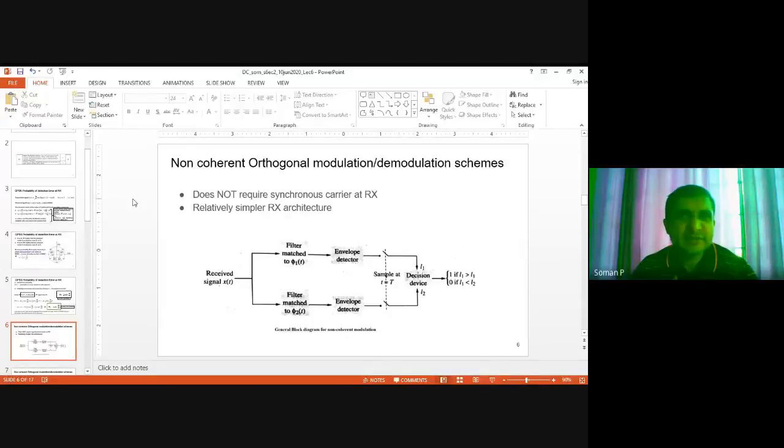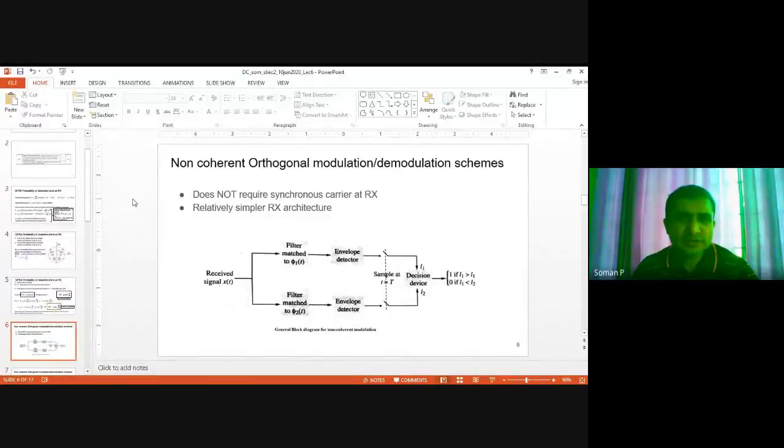In the case of BPSK and QPSK, which are coherent modulation demodulation schemes, we needed a local carrier generated at the receiver, which is exactly the same in frequency and phase as the carrier used in the transmitter, and that makes these kinds of demodulation receivers complex and expensive.